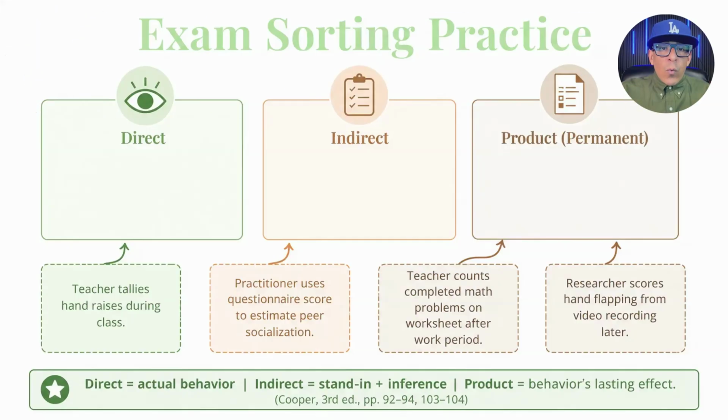Let's recap. Direct measurement records the actual behavior of interest. Indirect measurement records a proxy that requires inference, and permanent product measurement records the lasting environmental effect of behavior after it occurs. For C2, sort each example by asking what the observer contacts: the behavior itself, a stand-in for the behavior, or the product left behind by the behavior.